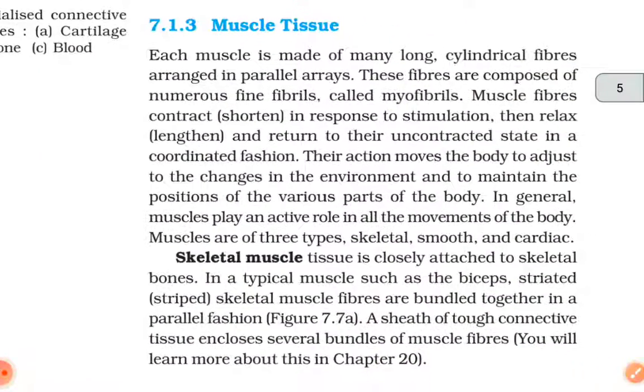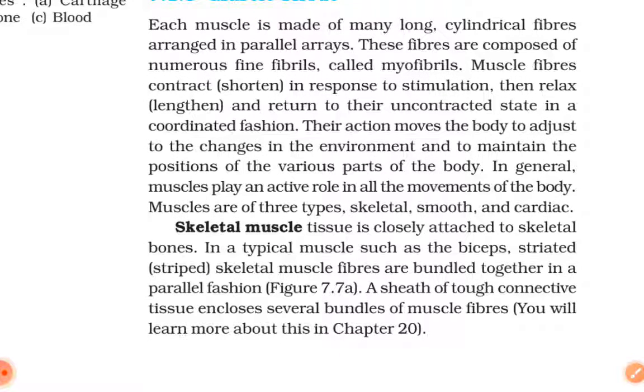Muscle tissue. Each muscle is made up of many long cylindrical fibers arranged in parallel arrays. These fibers are composed of numerous fine fibrils called myofibrils. Muscle fibers contract, shorten in response to stimulation, then relax, lengthen and return to their uncontracted state in a coordinated fashion. Their action moves the body to adjust to the changes in the environment and to maintain the positions of the various parts of the body.